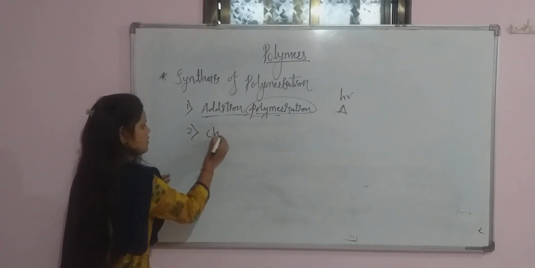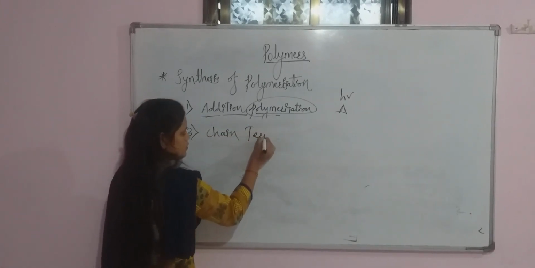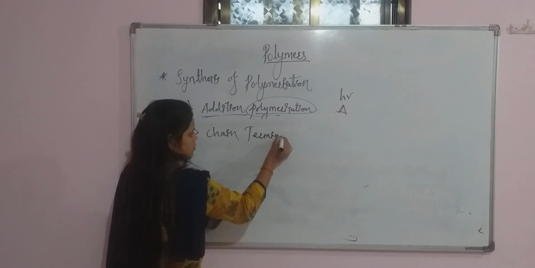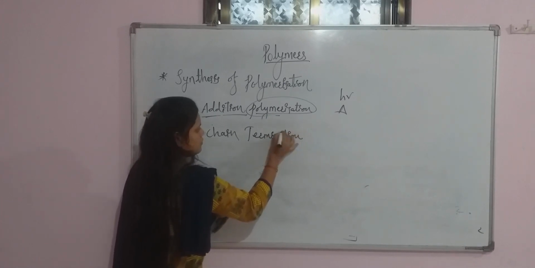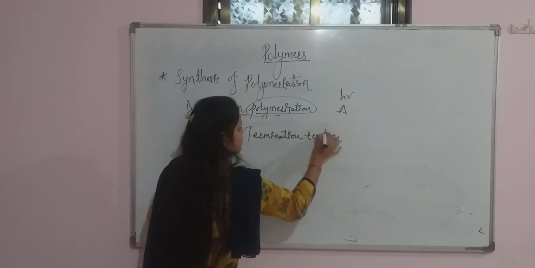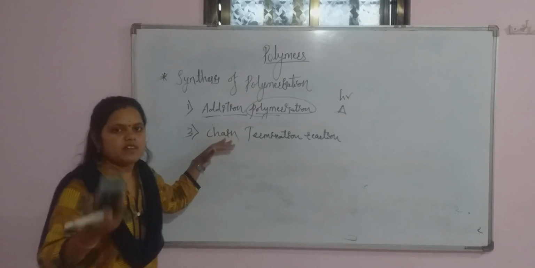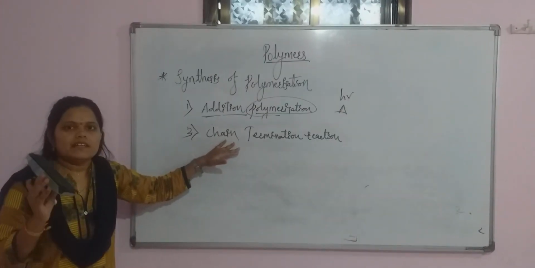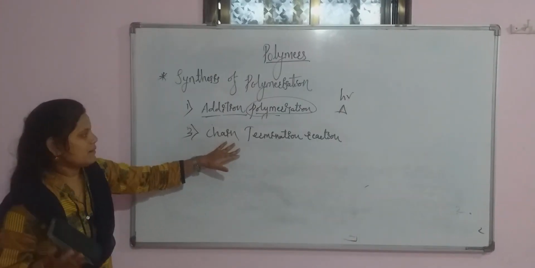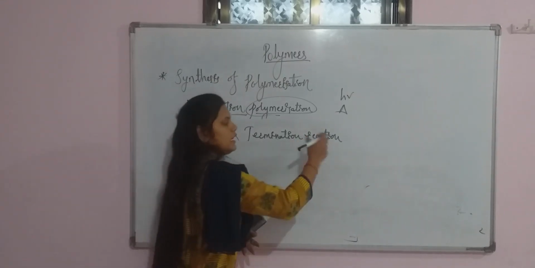Last will be the chain termination reaction. Okay. So this chain termination reaction, why are we using this step? To stop the chemical reaction. To stop the chemical reaction, we are using a last step, that is the chain termination reaction.